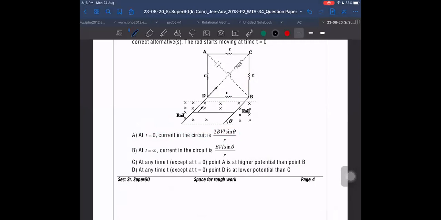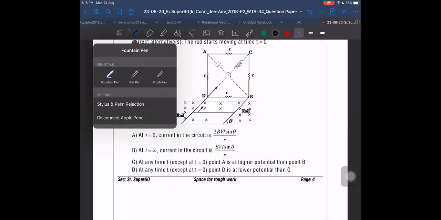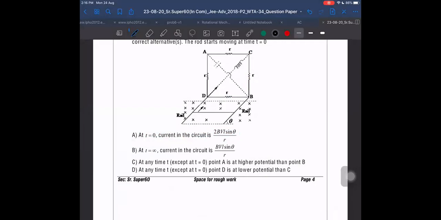At t equal to infinity, the current in the circuit is, after a long time, inductor will be short circuit and capacitor also short. I said just opposite. My God, what was I doing really? And nobody pointed it out. But are you even understanding what I'm telling you in the classes?